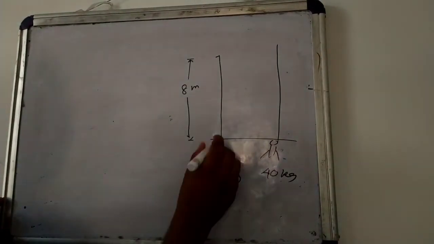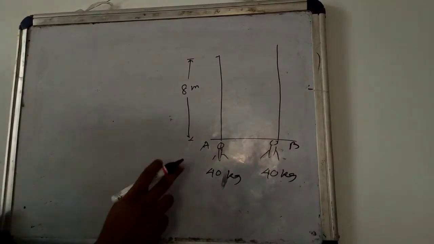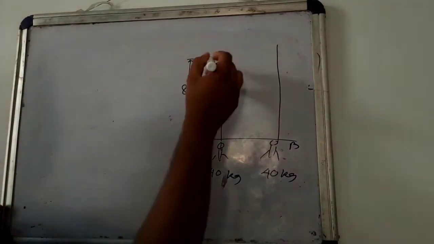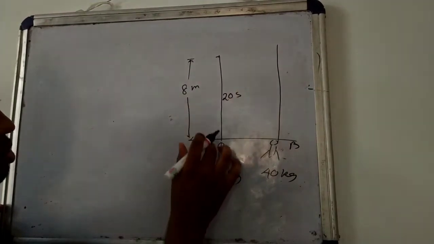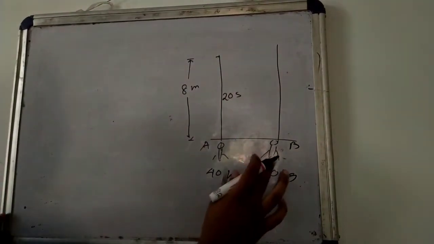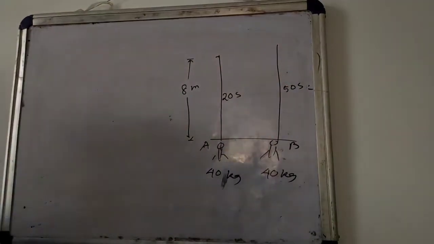Suppose this is girl A and girl B. Girl A takes 20 seconds to climb that rope, and girl B takes 50 seconds. Now we need to calculate the power of each girl.